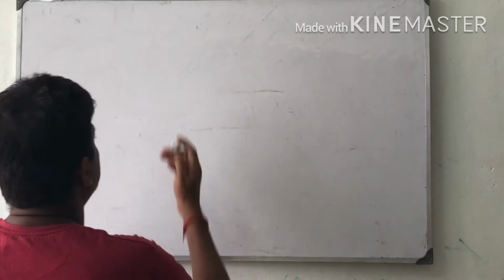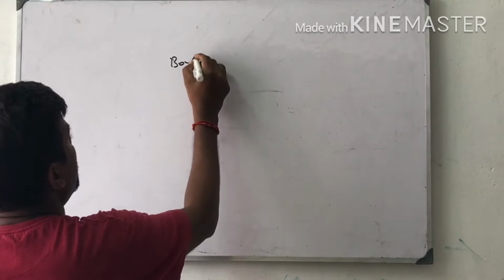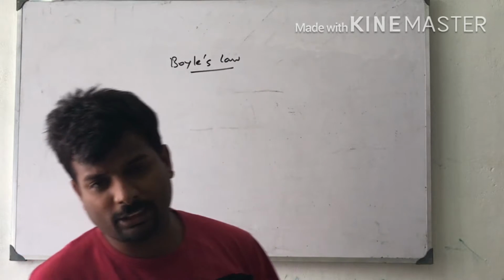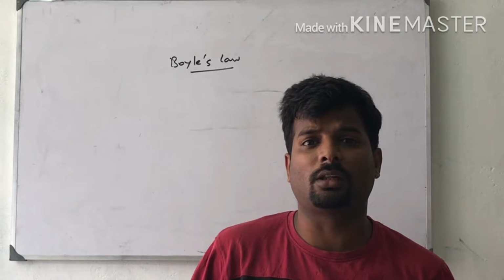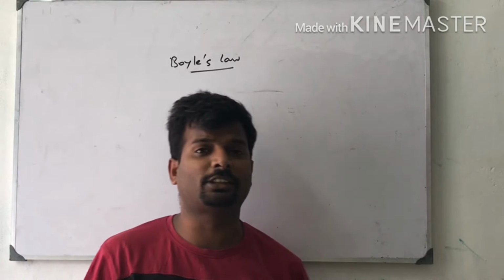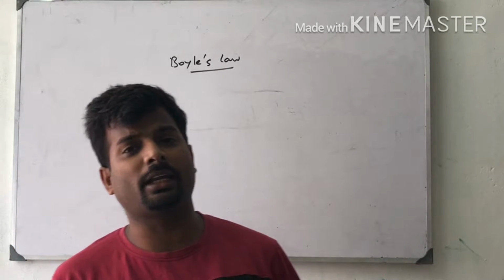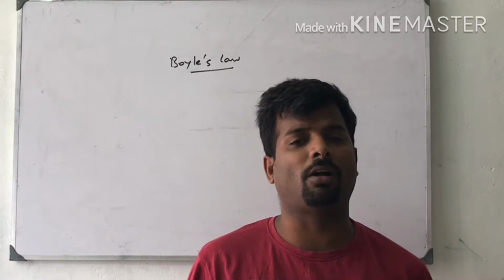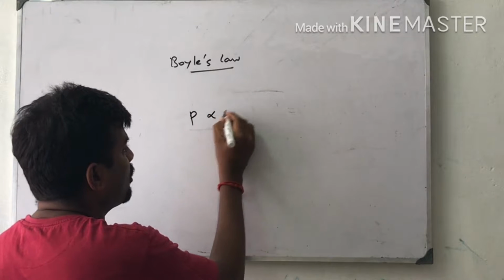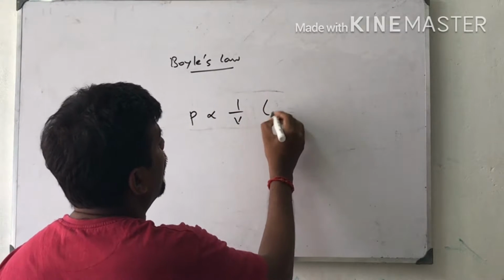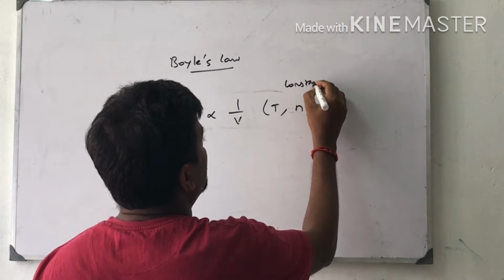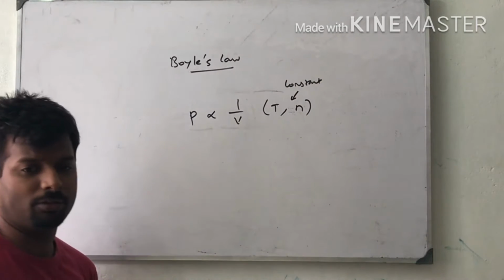Let us start with Boyle's law. After doing his experiment, Robert Boyle concluded that at constant temperature, the pressure of a fixed mass of gas is inversely proportional to the volume. This is Boyle's law. Pressure is inversely proportional to volume at constant temperature and amount of substance.